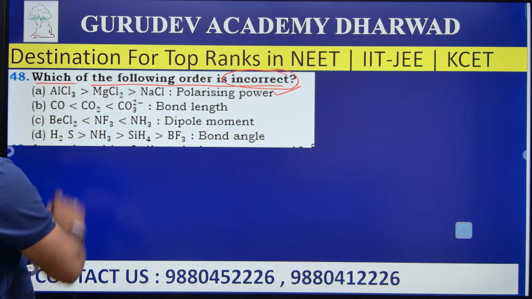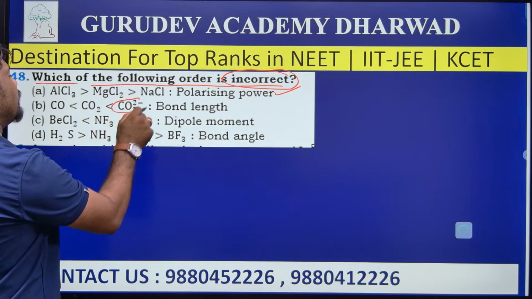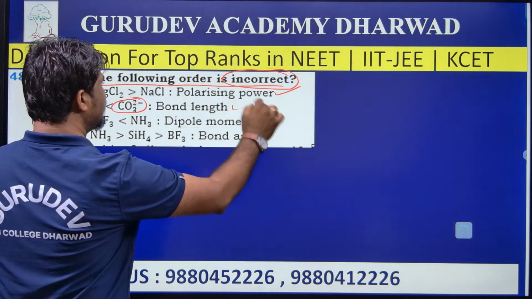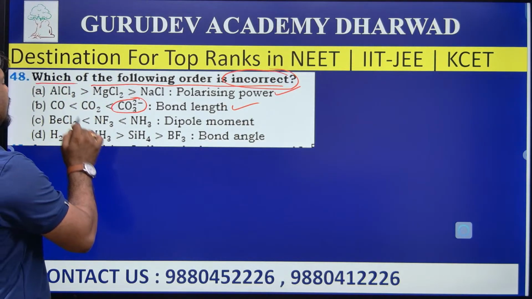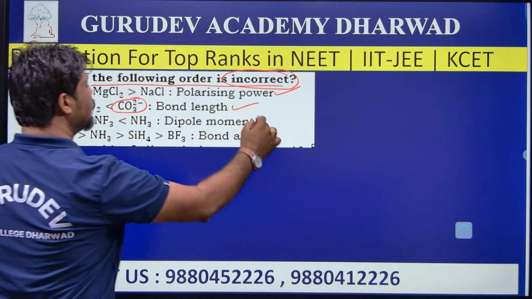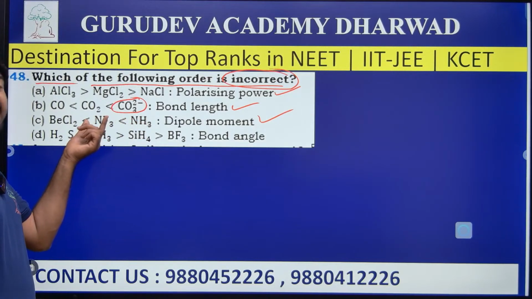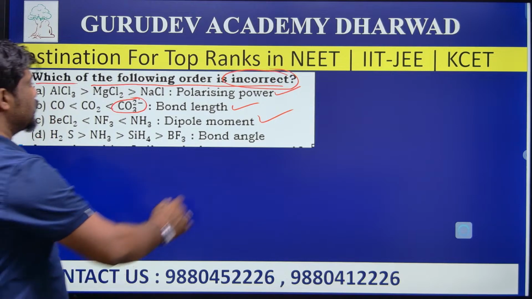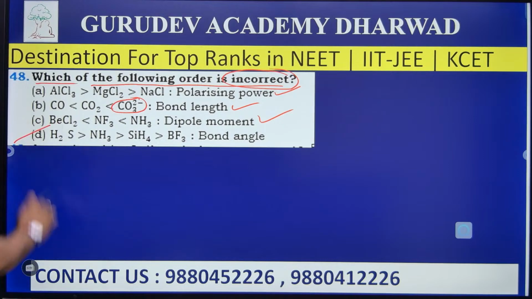Go to the next. B: CO, CO2 and CO3 2- bond length. Here CO3 2- has the greater bond length. Of course, it is a correct statement. Go to option C: BeCl2 is lesser, NH3 is greater, and NF3 is still less regarding the dipole moment. Of course, NH3 has a greater dipole moment than NF3. Option C is also a correct statement. So only one remains, the D option, which is the incorrect statement.